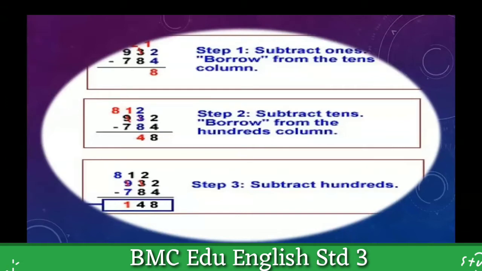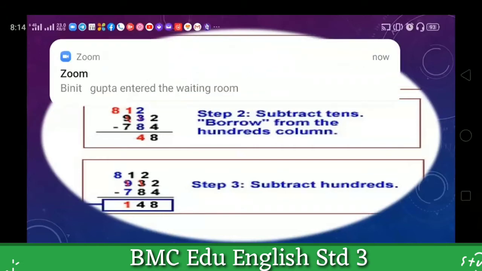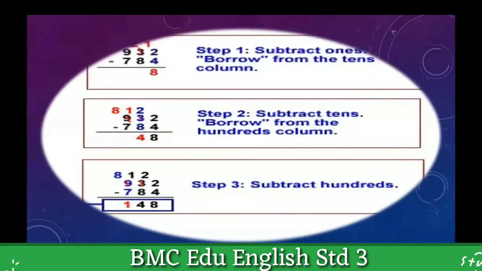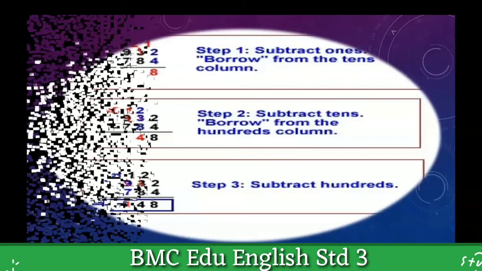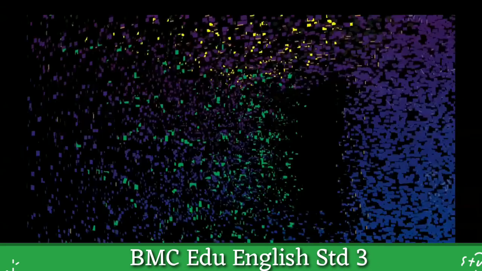Okay students, so let's proceed to the third step. Now after completing the second step of tens, we have to subtract the hundreds. Okay students, here you will get the answer 148 if we subtract 784 from 932. You will get 148. Understood? Let's proceed to the next slide.